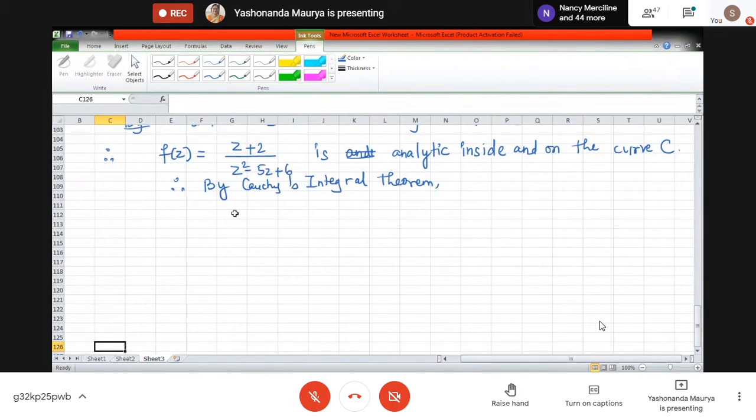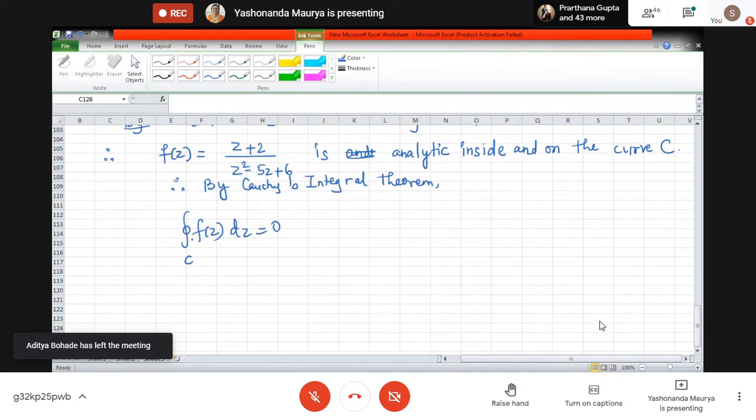The integral along the closed curve C is 0. Is this clear? So this is the Cauchy's integral theorem.